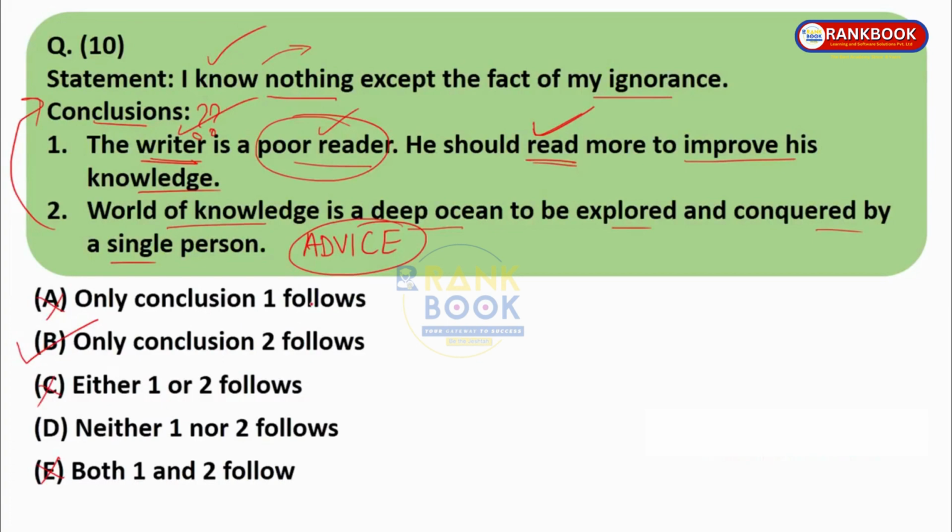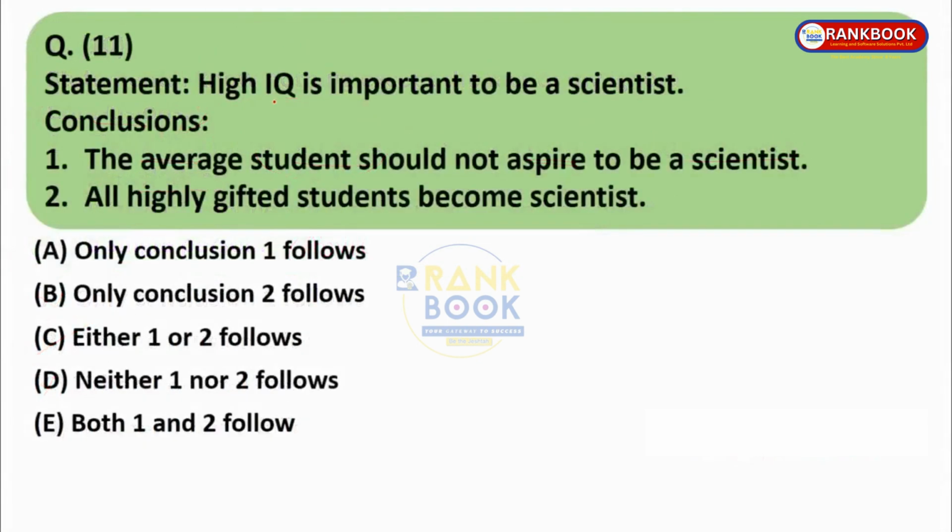Moving to question number 11. Statement: High IQ is important to be a scientist. Conclusions: The average student should not aspire to be a scientist. All highly gifted students become scientists. Now over here, what is the statement? Please understand over here. What have we learned? The statement always has to be taken as true. Everything revolves around the statement.